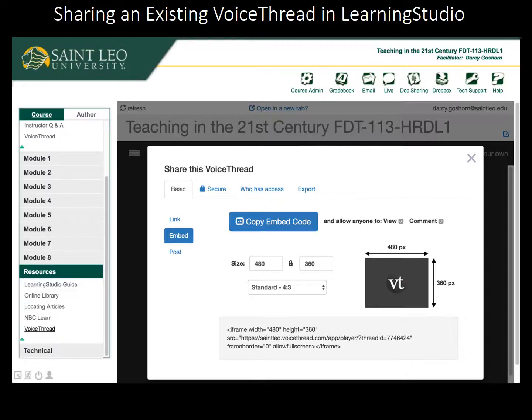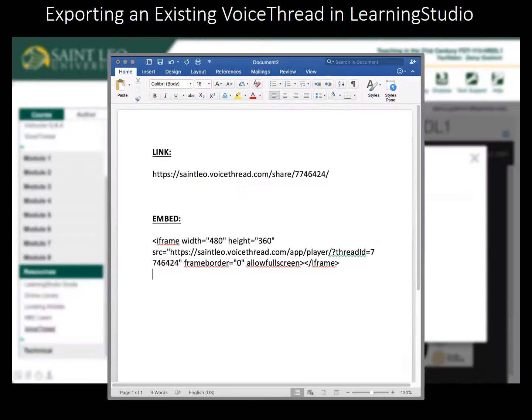On the Embed option, you can make several adjustments. Notice the permissions checkboxes again. Leave both checked or students will not be able to use the VoiceThread for discussion. You can adjust the size and aspect ratio of your VoiceThread whenever it's displayed. Click the Copy Embed Code button to copy the code that you see in the gray box to your computer's clipboard. Again, I would suggest having a document ready on your computer in order to paste the embed that you just copied.